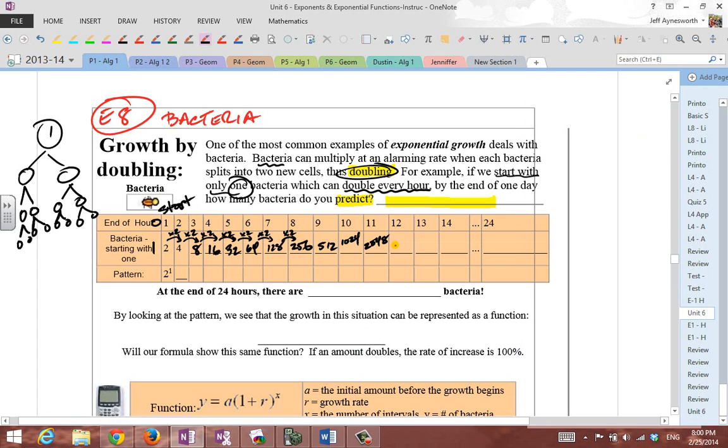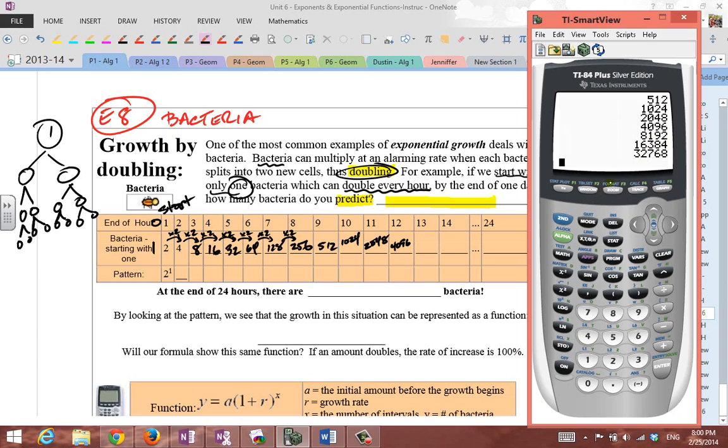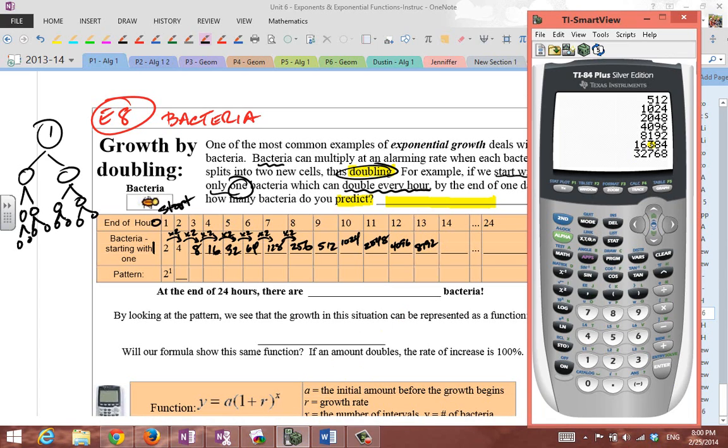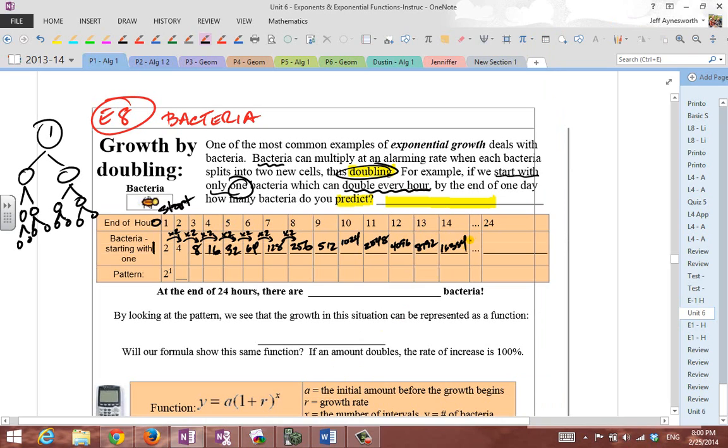You double that and you get 4096. You double that, you get 8,192. After the 14th hour, you get double that, 16,384. Now, you could keep on doing this and figure out the answer at the end of a day, which is a 24-hour period. Okay, it says at the end of the day, that's after 24 hours. Let's write that down. After 24 hours, how many bacteria do you predict there to be?